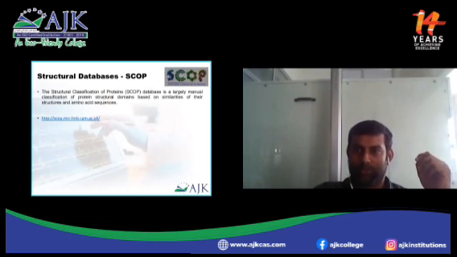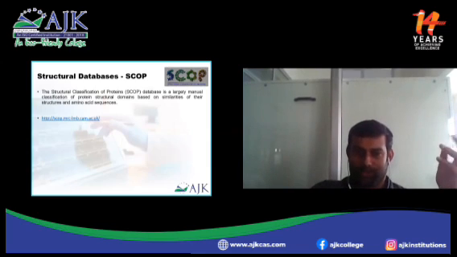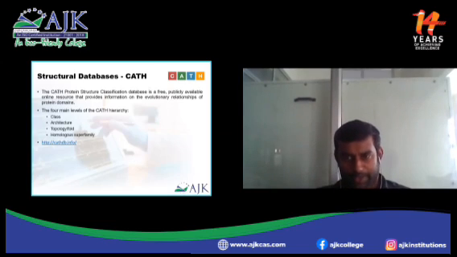Another structural database is SCOP, the Structural Classification of Proteins. It's a largely manual classification of protein structural domains based on similarities. Their URL is scop.mrc-lmb.cam.ac.uk. Another one is CATH.